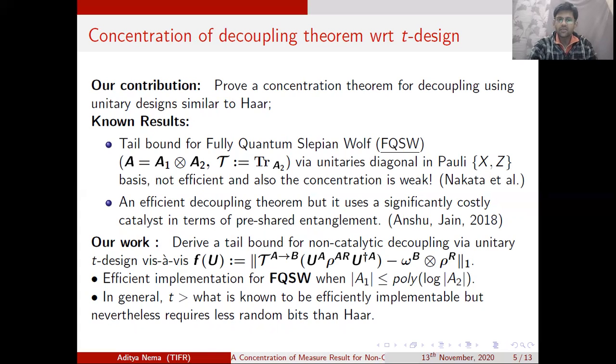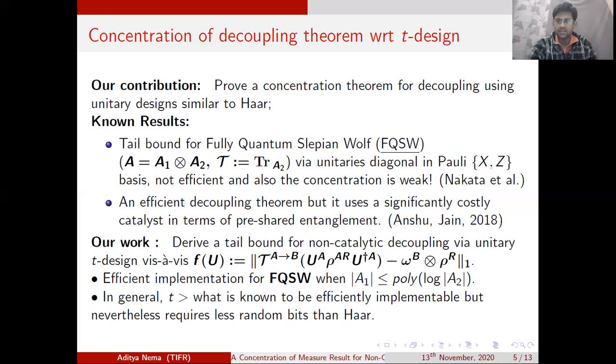So in our work, we want to come up with a concentration result for decoupling when there is no pre-shared entanglement and the unitaries are efficient, or they use at least fewer random bits than Nakata et al.'s work and also Dupuis's work, which was using Haar random unitaries. So we can say that this work is a step towards full de-randomization.